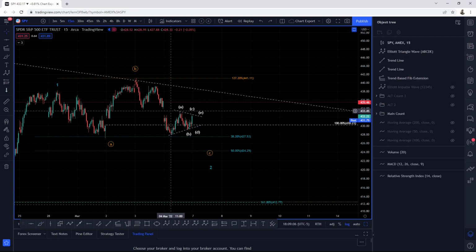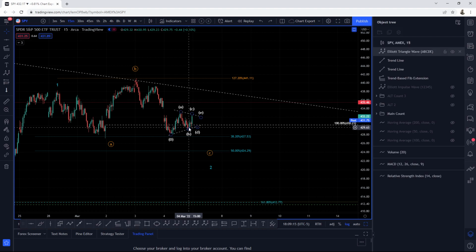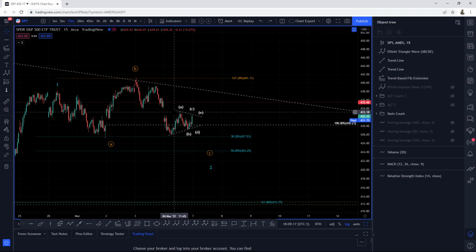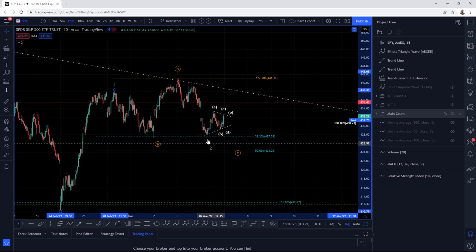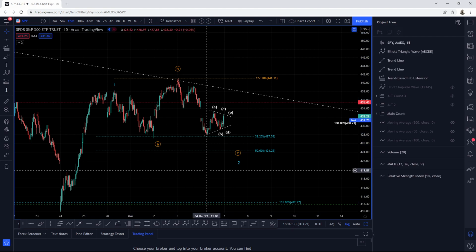If by any chance we invalidate this, how do we invalidate it? If we make a high above 433.29, meaning the wave A. If price action coming into next week breaks above 433.18, or 20 or 30ish, then it is likely that this wave count is over and we may be into a different pattern. But I don't think that wave two has completed in the minor degree. I think we still have more ways to go.